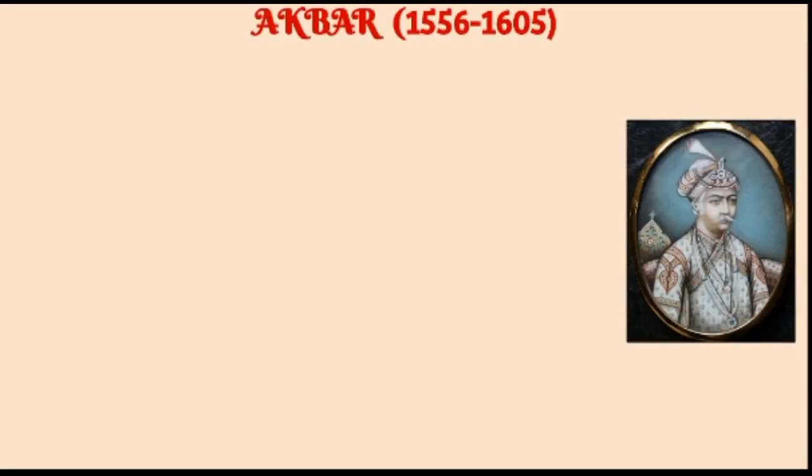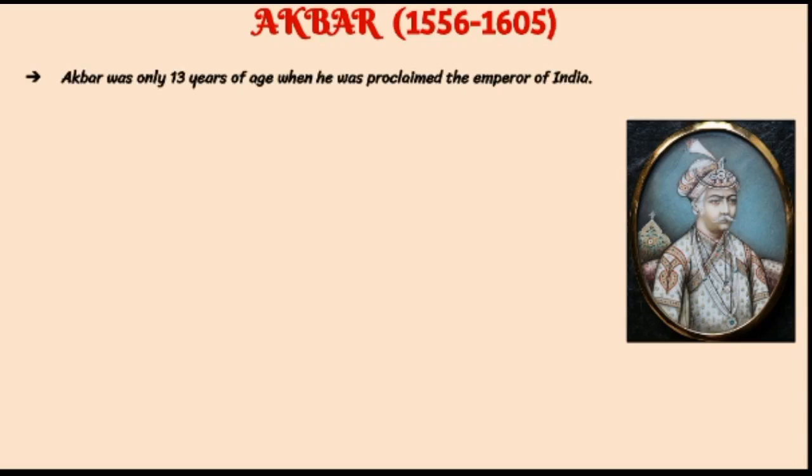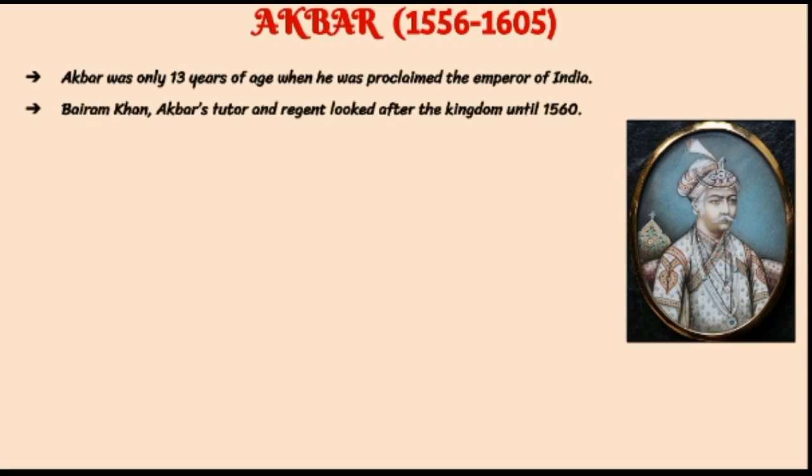Akbar, 1556 to 1605. Jalaluddin Muhammad Akbar was the greatest ruler of the Mughal dynasty and one of the greatest rulers of India. He brought glory to the empire and is called Akbar the Great. Akbar was only 13 years of age when he was proclaimed the Emperor of India. Bairam Khan, Akbar's tutor and his father's trusted officer, became his regent and looked after the kingdom until 1560.